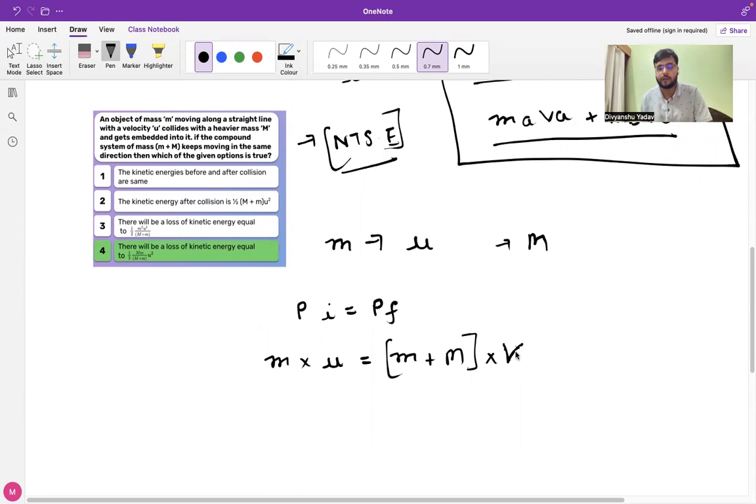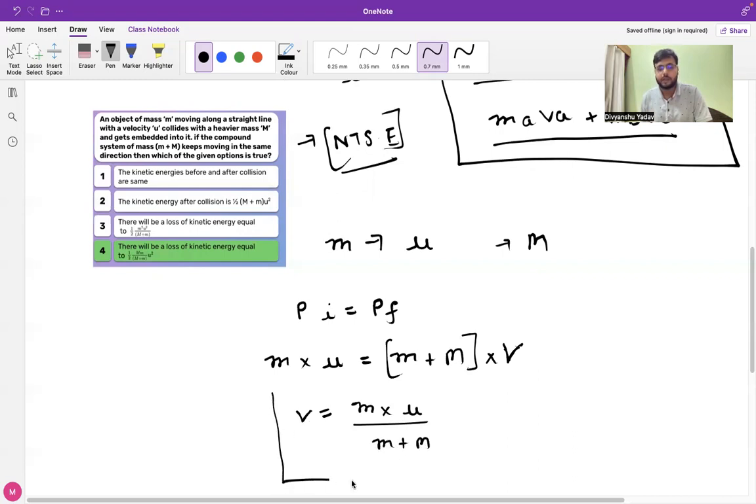We have to assume this, as it is not provided in the question. We have to assume it as v. Since initially an object of mass m was moving along a straight line with velocity u, the initial momentum is given by m times u. But as soon as the body gets embedded into the system, the combined mass will be m plus M, into v. So from here, we can find the final velocity of the object after it is embedded into the system. The value will be m into u divided by m plus M.